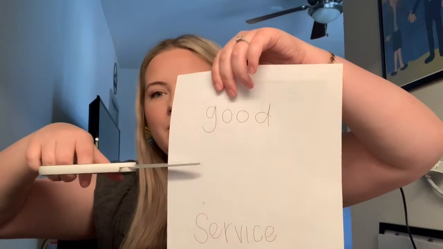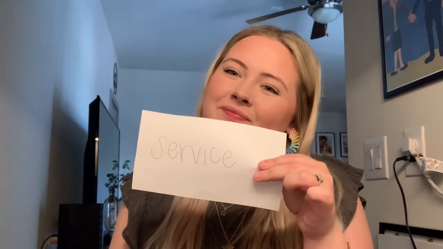Then, once you're done with that, go ahead and take your scissors and we're going to cut right in the middle, all the way down into two different cards. And now you're going to have two cards, one that says good and one that says service.